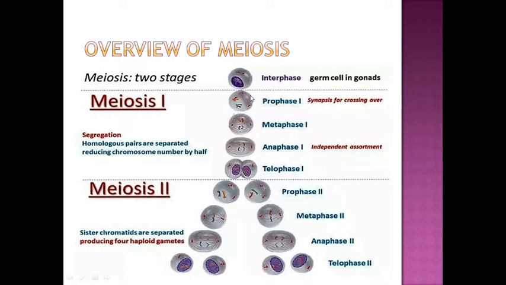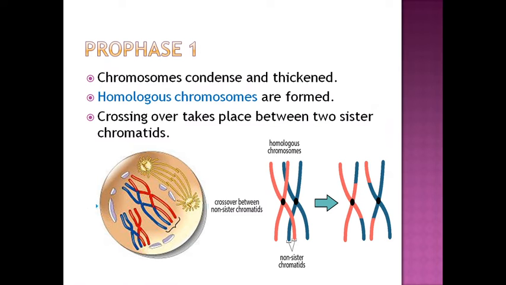So here homologous chromosomes are the main difference between mitosis and meiosis. Meiosis 2 is similar to mitosis, but meiosis 1 has homologous chromosomes. So prophase 1, metaphase 1, anaphase 1, telophase 1. As you can see in the overview, now we'll be discussing all this in great detail. So let's get started. In prophase 1, the chromosomes condense and thicken, and the homologous chromosomes formed homologous pairs.